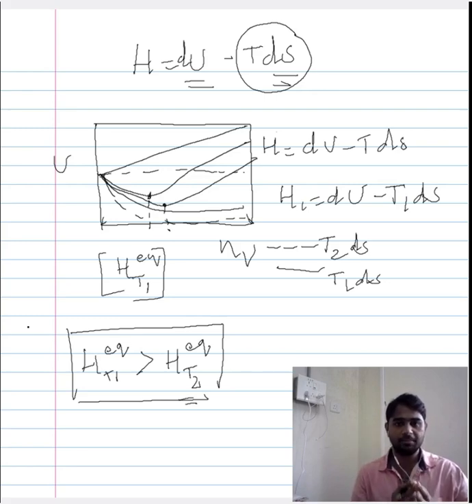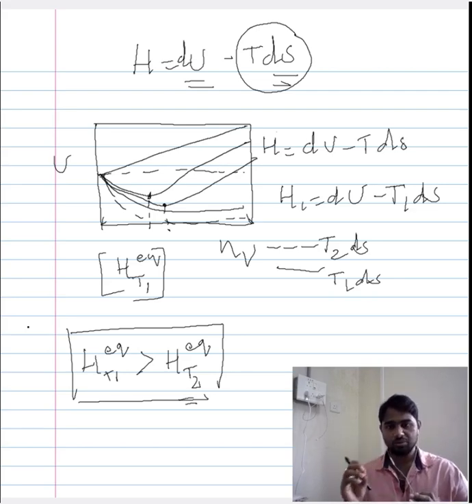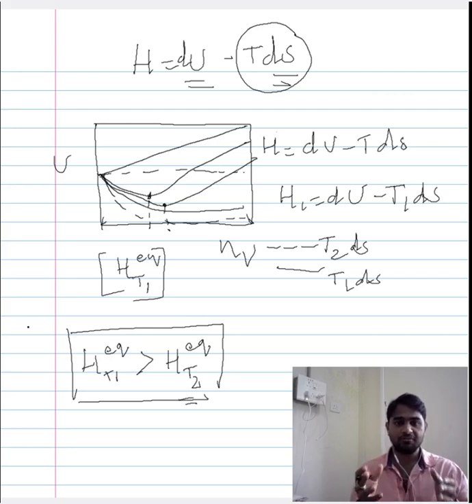That would ultimately mean that there will be a shift in the equilibrium position of the system. That would mean that the lowest point in the curve of Helmholtz free energy will also shift, and that would ultimately propel an irreversible change in the state of the system.